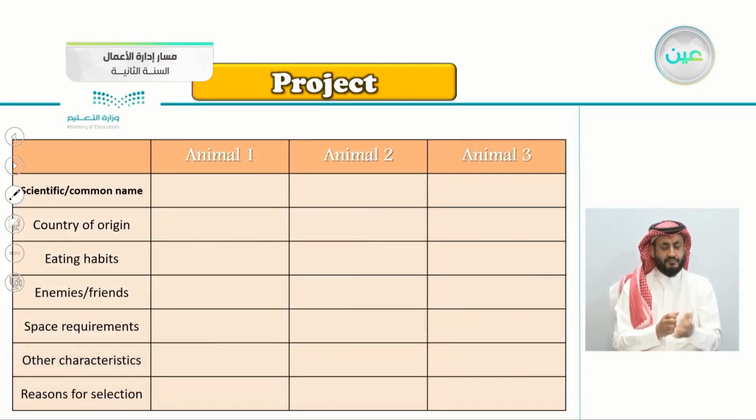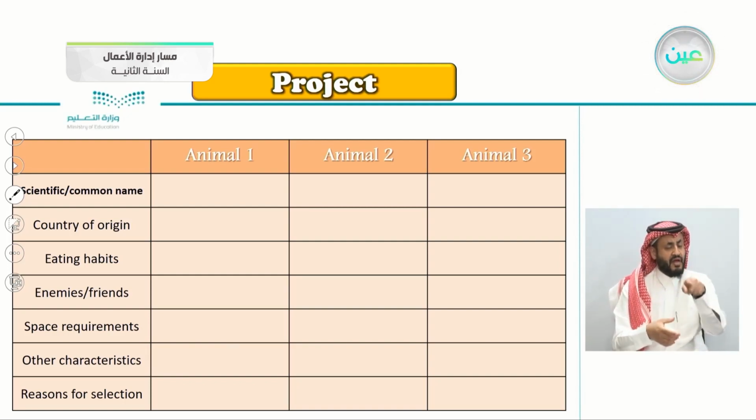So this is the chart here. Choose 3 animals, 1, 2, 3. Scientific or the common name, so write their names here. Country of origin, their origin. When you choose an animal, give me their origin. Eating habits, how do they eat here? Who are their enemies and their friends here? Space requirements. Do they require a lot of space or just a little space? Other characteristics, you write them here. Reason for selection. This is really interesting.